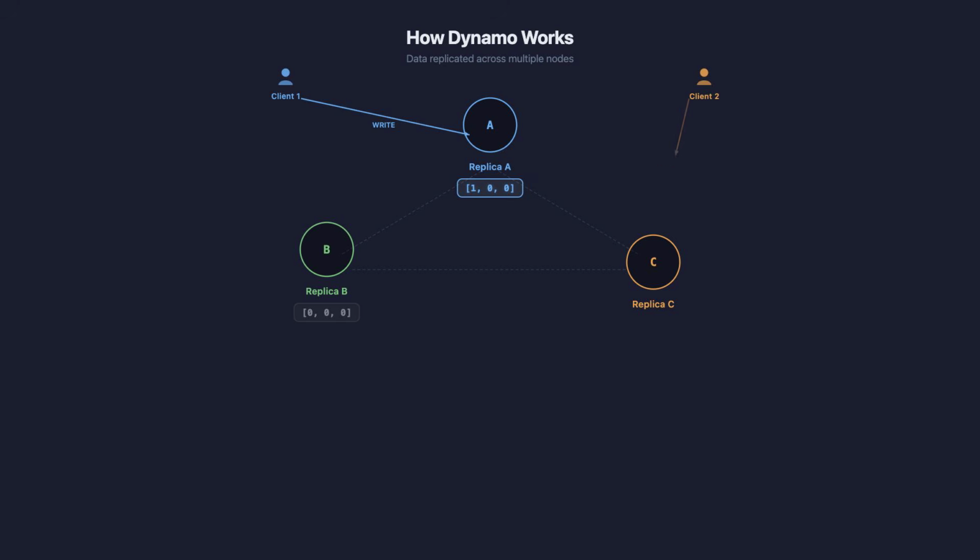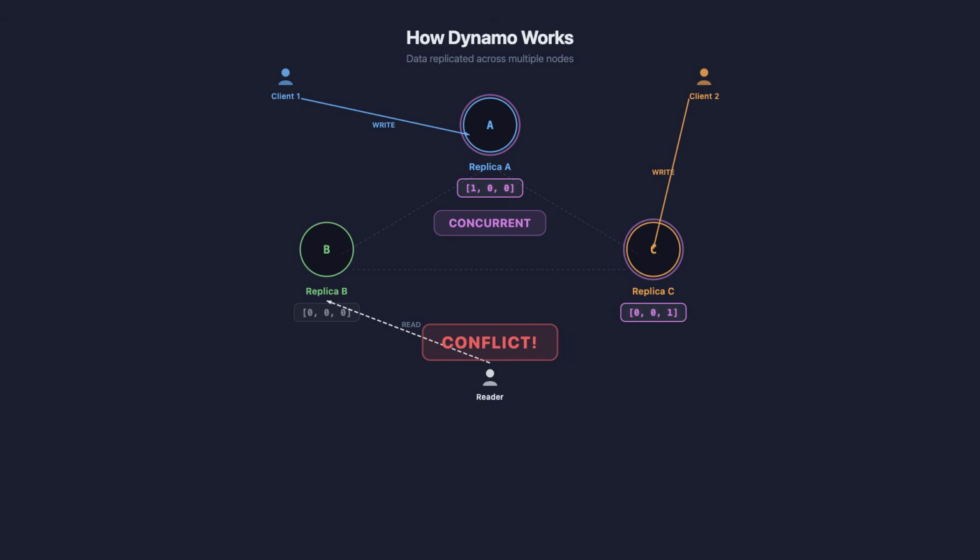If 2 clients write to different replicas at the same time, both replicas update independently. Their vector clocks become concurrent. When Dynamo detects concurrent vector clocks during a read, it knows there's a conflict. It can't automatically pick a winner because neither write caused the other. Instead, it returns both versions to the client, which can then merge them.